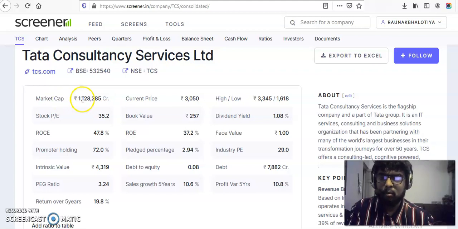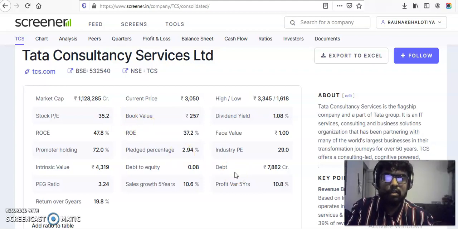So this is more than 11 lakh crore market cap, so that's a large cap company. Current price of TCS is trading at 3,000 rupees. Its 52-week high and 52-week low are this much. Stock PE is basically the price to earnings ratio, which the stock currently has compared to the earnings it has. And similarly, there are many other ratios.